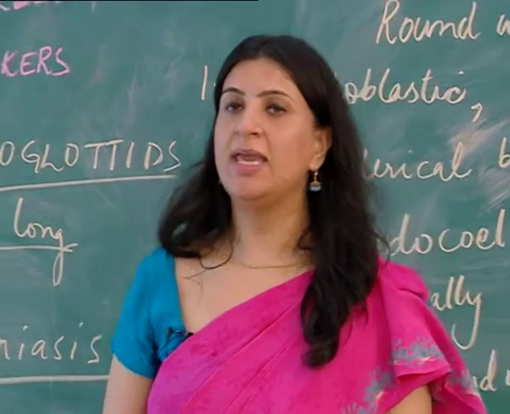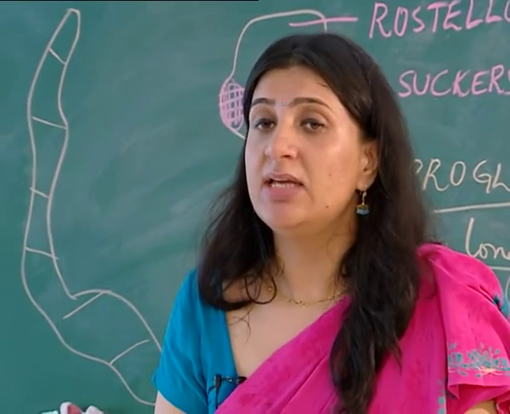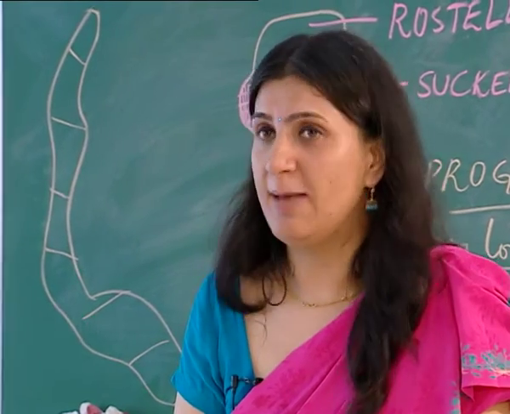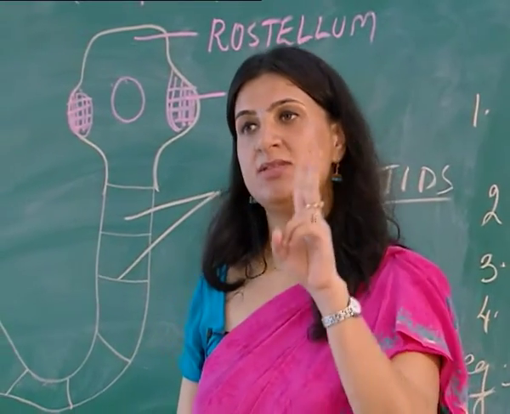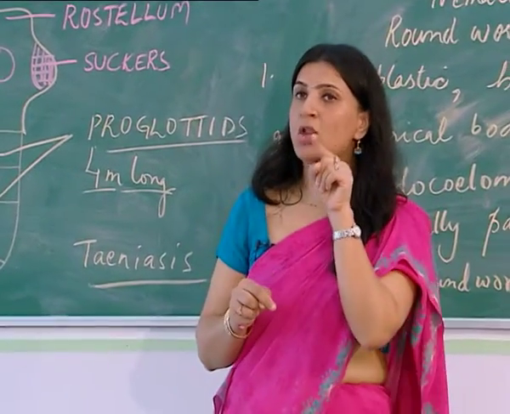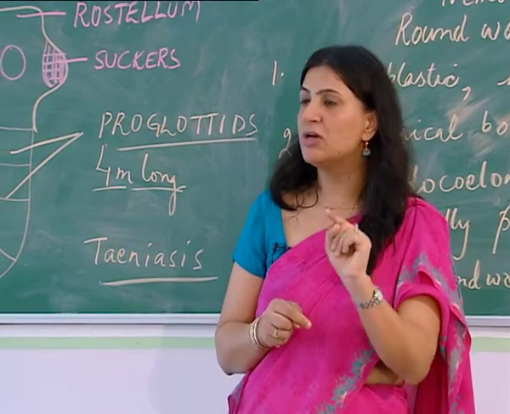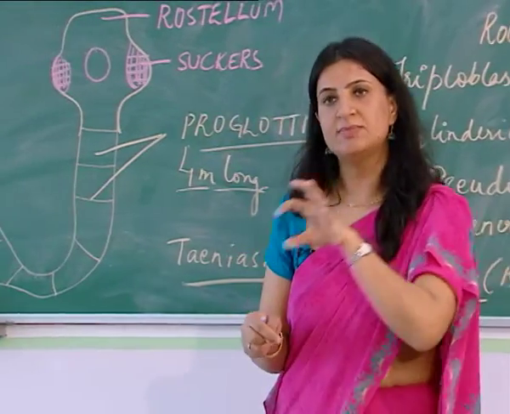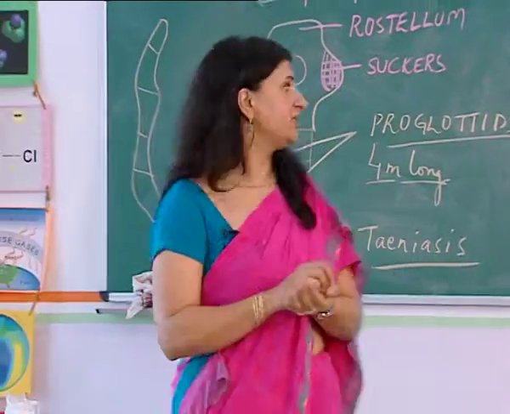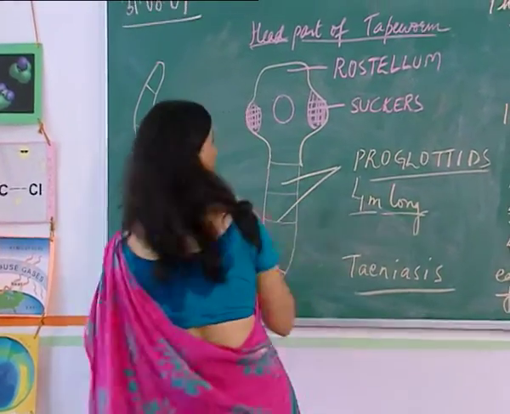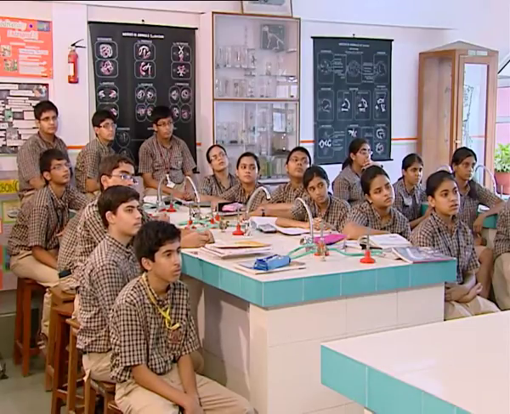Very good. That means when we are talking of a pseudo-coelom, we can't say absolutely that the mesoderm is absent. Here the two germinal layers, ectoderm and endoderm, are present fully, but the coelom is not lined by mesoderm on all sides. Mesoderm is present as pouches, as mesodermal pouches, and that is the reason it is called a pseudocoelom. If I depict it diagrammatically as we did in the last class, I'll just tell you quickly how we represent a pseudocoelom.